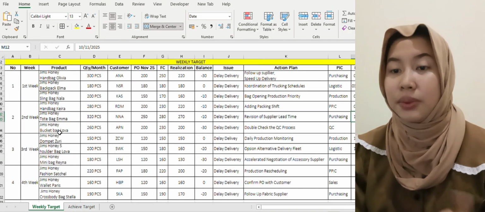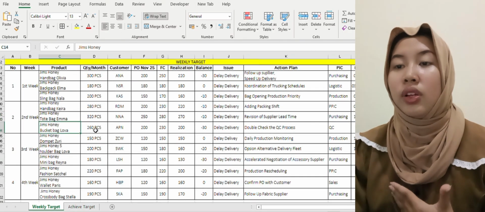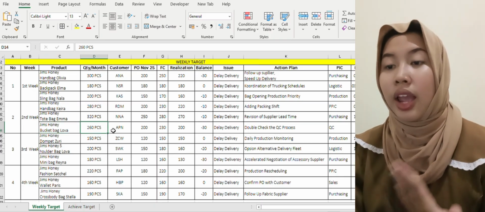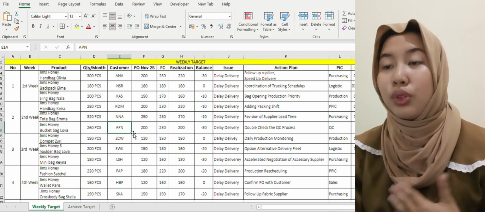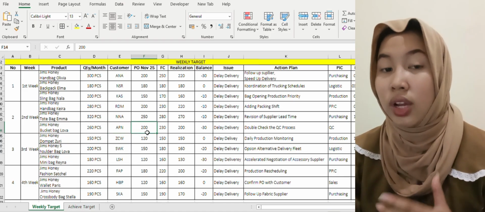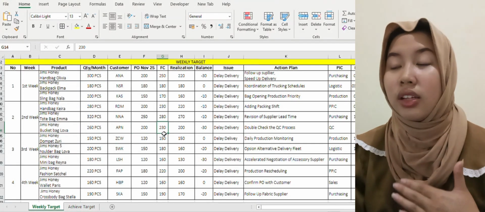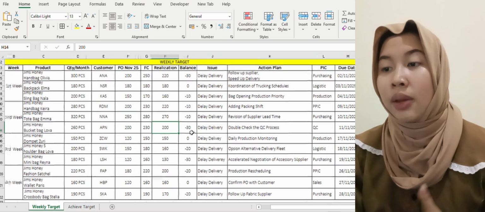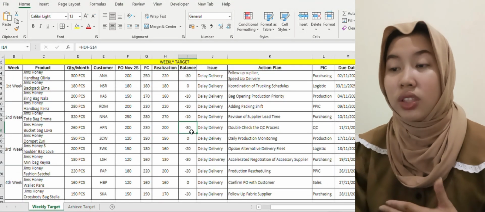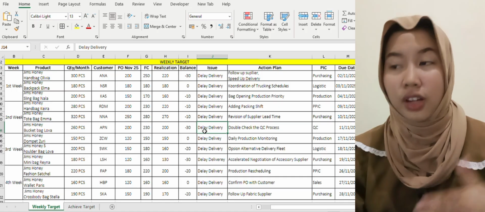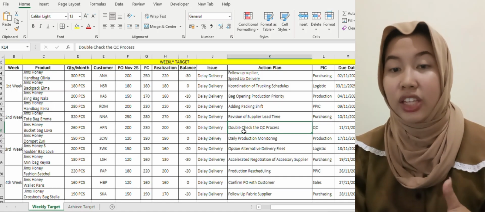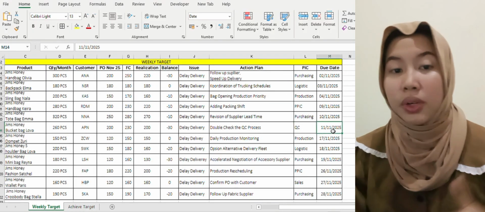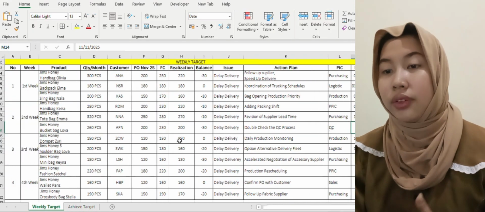The next item is James Honey Bucket Baklava with a monthly quantity of 260 pieces. The customer is APN, and the purchase order for November 25 is 200. The forecast is 213. The realization is 200, and the balance is minus 30, meaning the target was not reached, and the issue here is delay delivery. The action plan is double check the QC process, and the PIC is QC, and the due date is November 11, 2025.